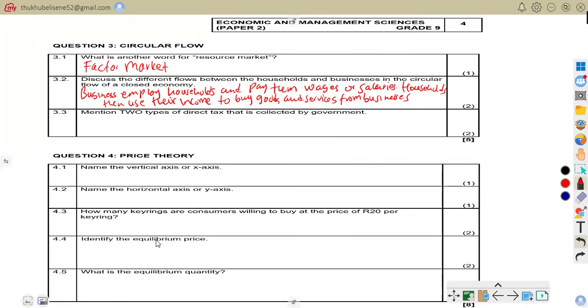For example, a teacher earns a salary from the school and uses the money to buy groceries. That is how easy it is.